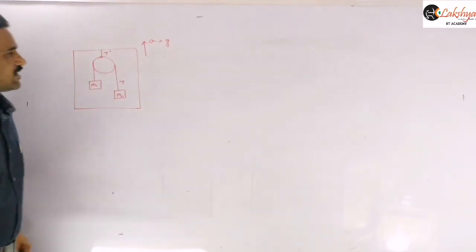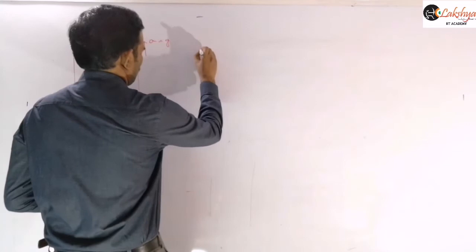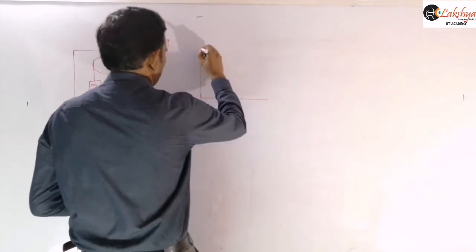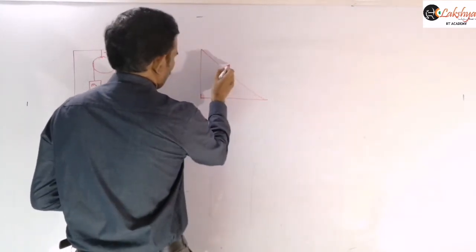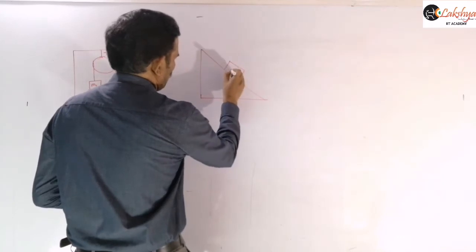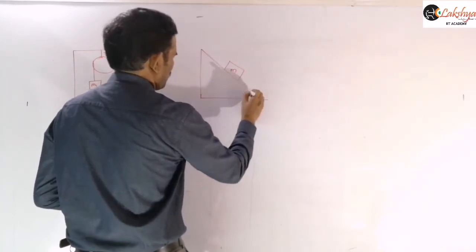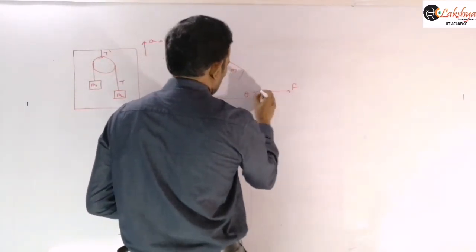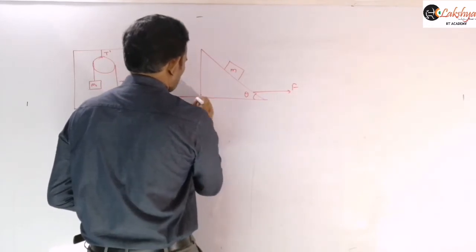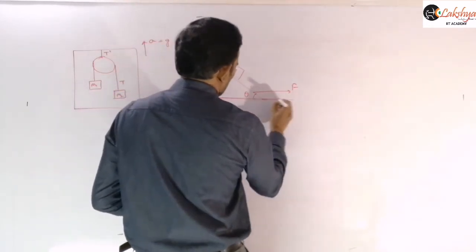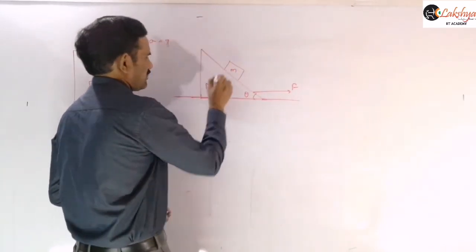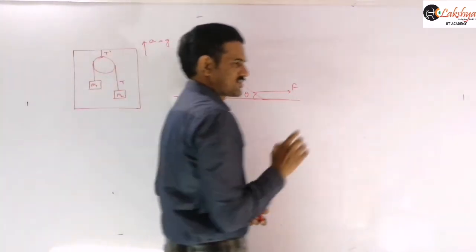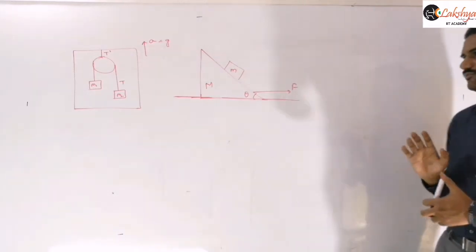Now let us take another question here. A block of mass M is placed on this inclined plane here, right? Here we are pulling it with some force. This is lying on a smooth horizontal surface. This wedge is also movable, and it is of the same mass capital M, and the block is of mass small m, right? So what should be the force to be applied on the system? Show that the block will remain at rest with respect to the wedge.